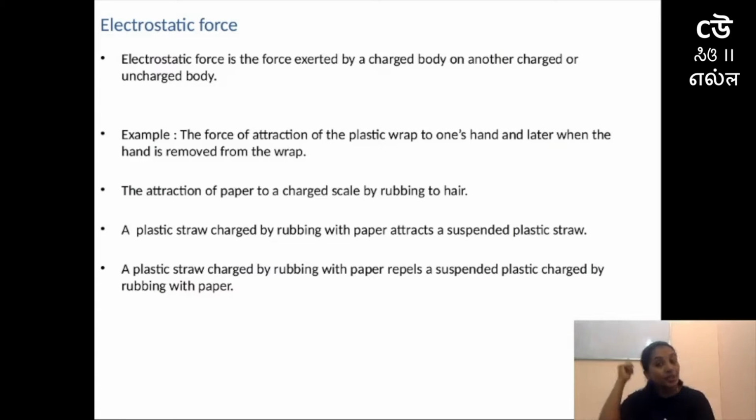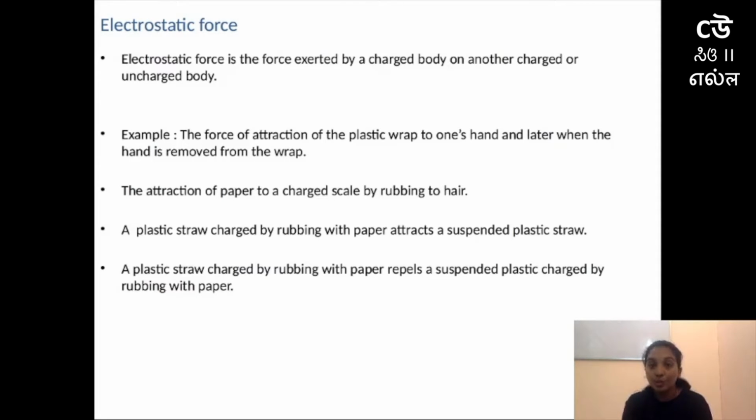When you start using the comb, that comb may lose some protons or electrons, and it will be charged. When you bring that comb nearer to paper which will be in equilibrium state, where the protons and electrons are equal to each other,